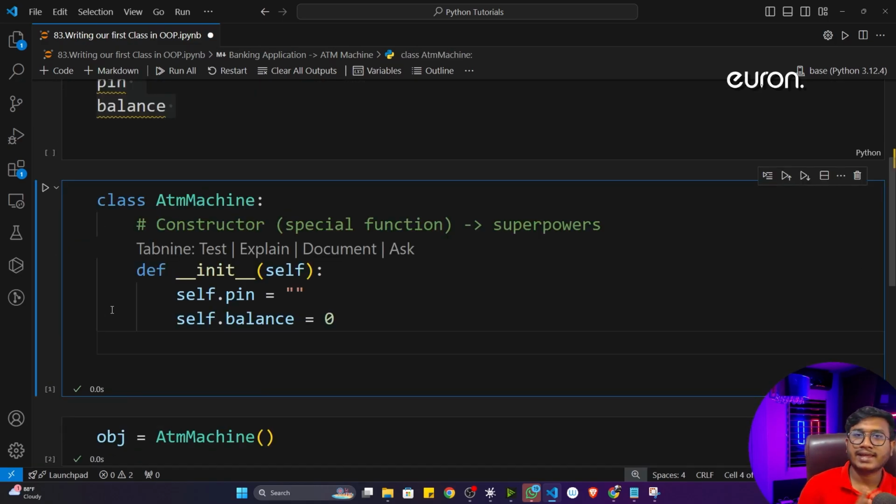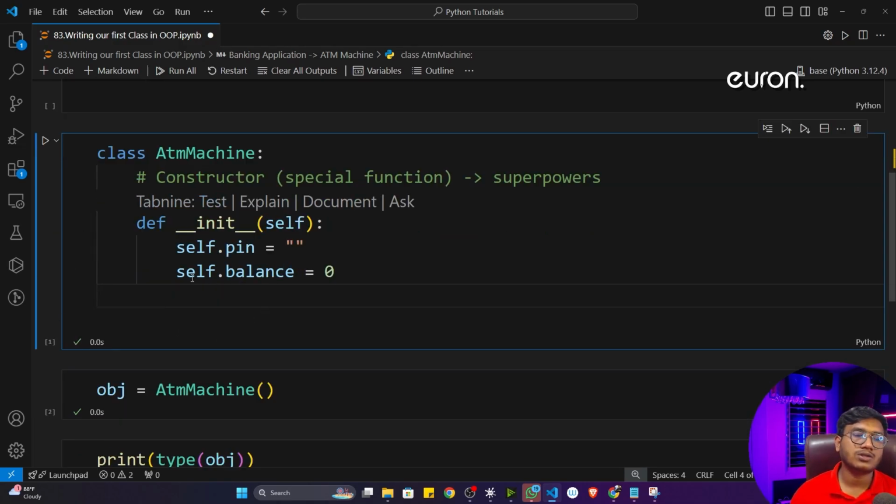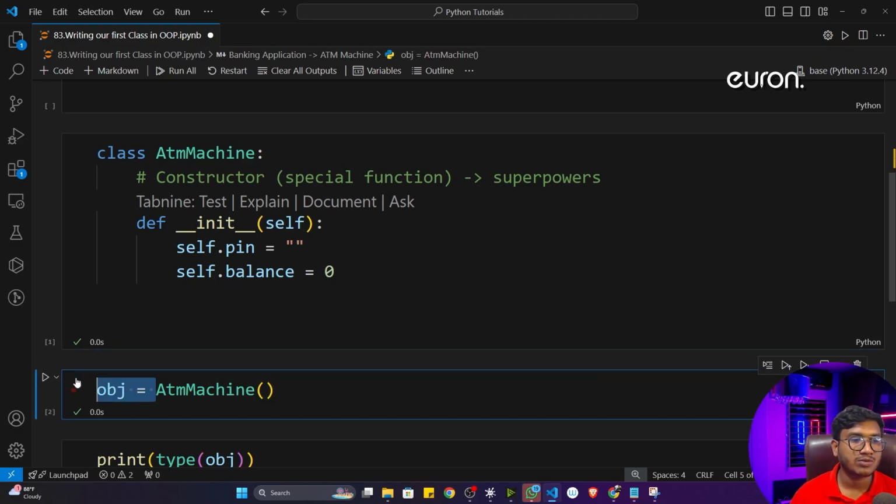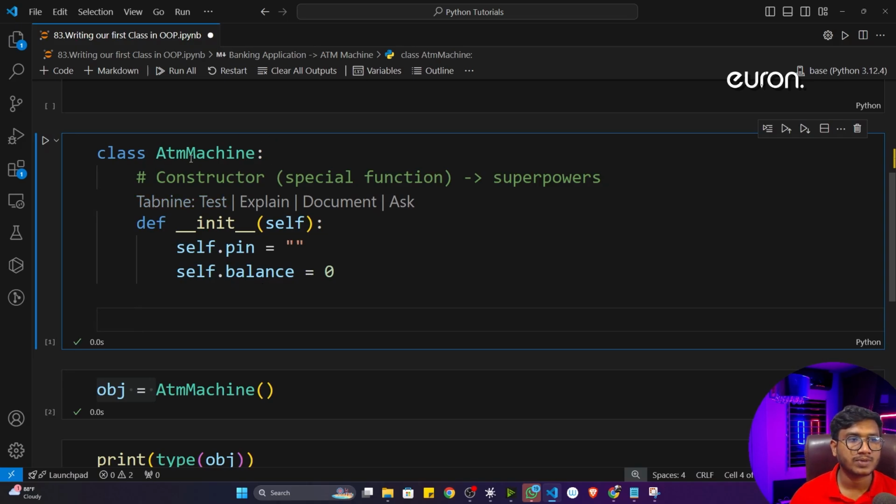Whenever you use any ATM machine and put your card in the machine, it will show you a menu, like whether you want to create a pin, change a pin, check balance, withdraw money, or deposit money. It gives you this kind of interface. Here also I want to create a menu function, so whenever a user uses my ATM machine, that means executes my code, they will also get the menu of what they want to perform with this ATM machine.